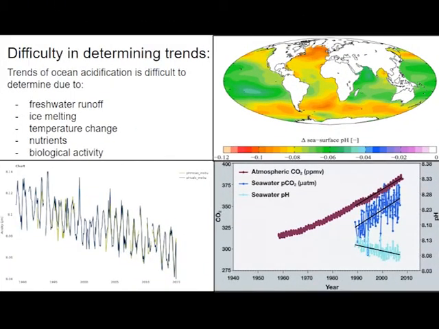Observational trends in ocean acidification are difficult to determine because of the scale of the issue. In some regions, changes are amplified by upwelling, freshwater runoff, ice melting, nutrients, biological activity, temperature change, which influence carbon dioxide levels, which has to be taken into account when interpreting ocean acidification. Finally, ocean acidification is a complex issue in which we all need to fight together in order to protect the ecosystem in which this issue impacts.